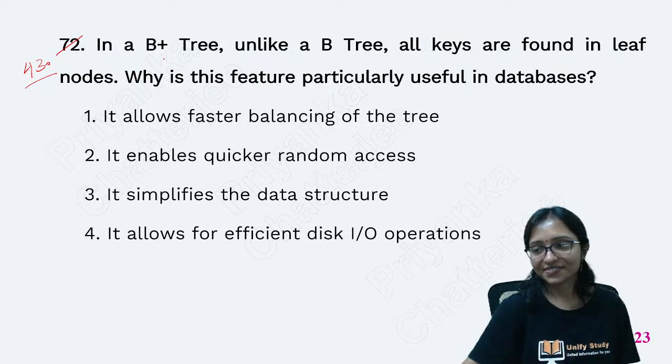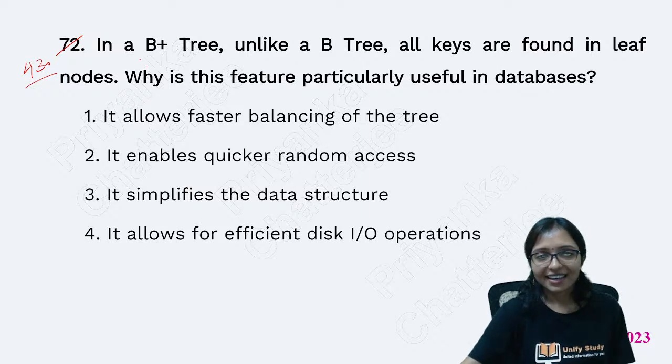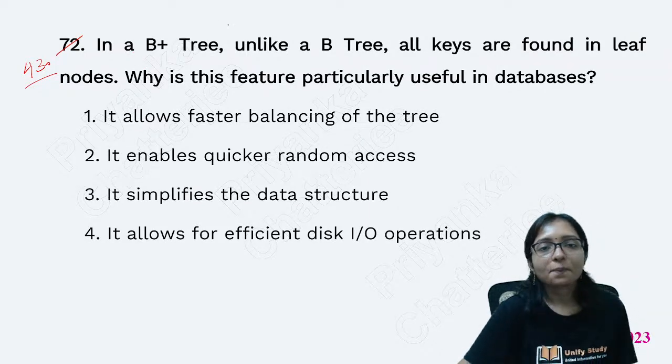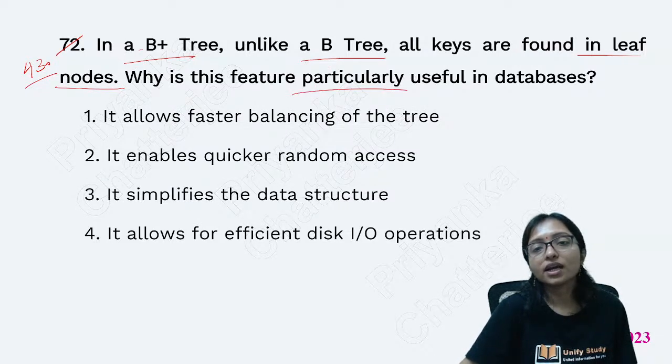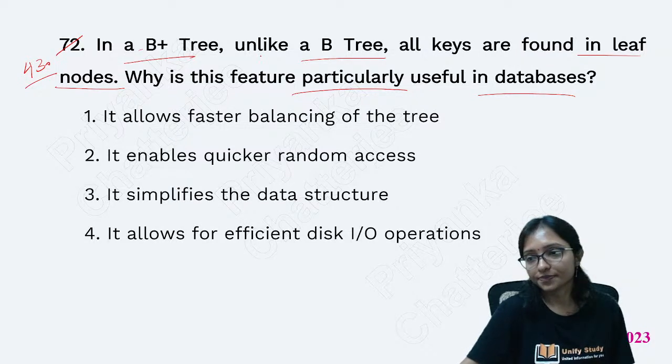Question number 43. In a B plus tree, unlike a B tree, all keys are found in the leaf nodes. Why is this feature particularly useful in databases?